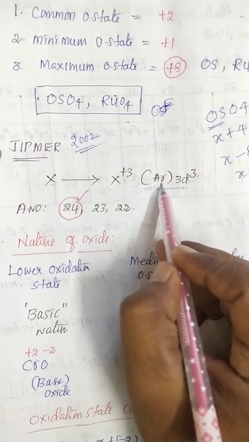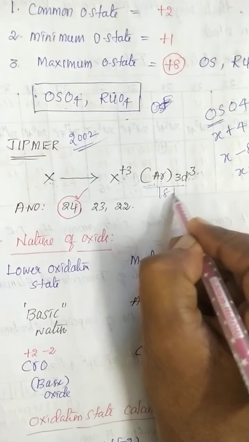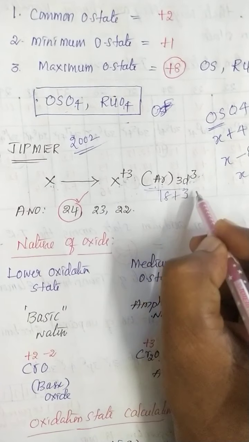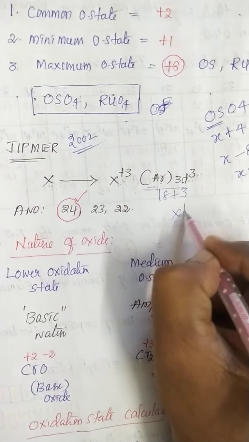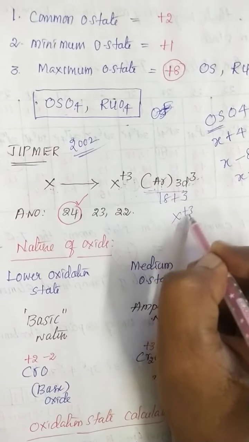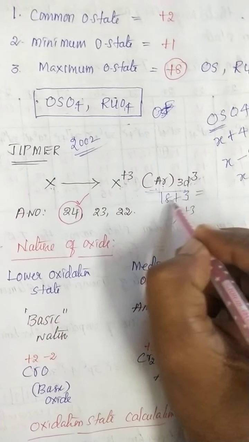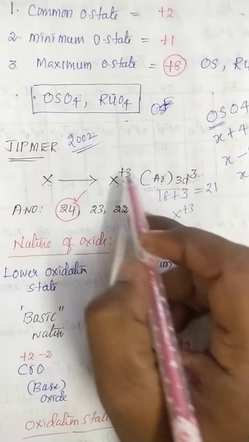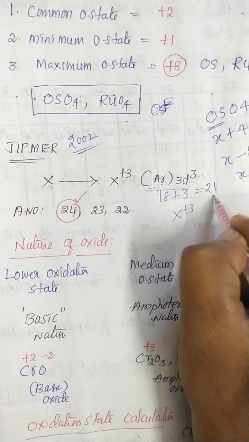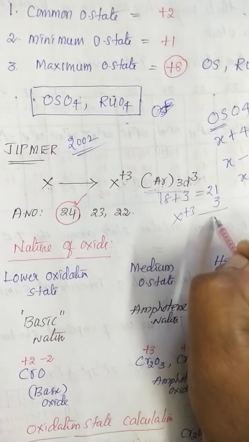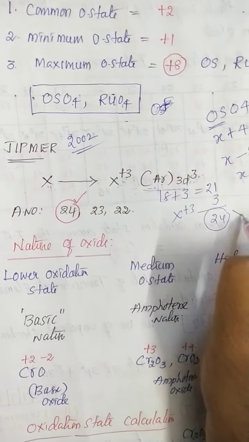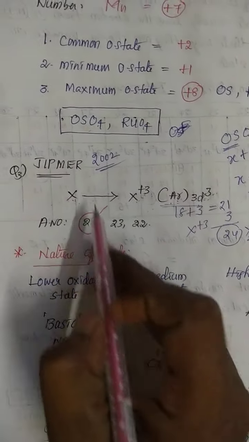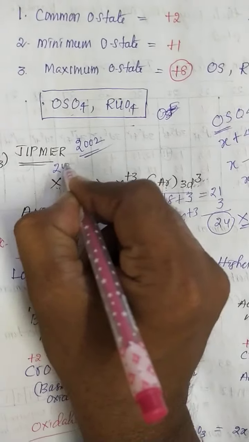See here, argon is 18, plus 3 electrons in 3d, so X plus 3 has a total of 18 plus 3, that is 21 electrons. Already 3 electrons were lost, so that's why 24. The atomic number of X is 24.